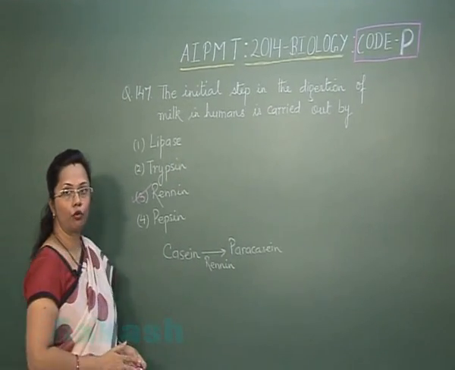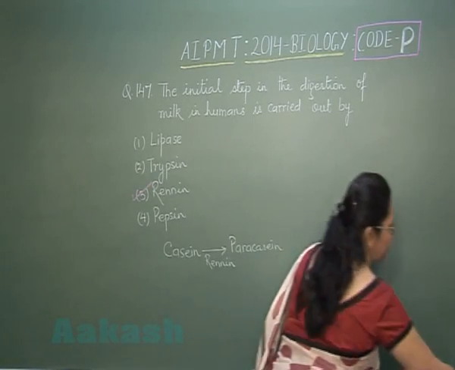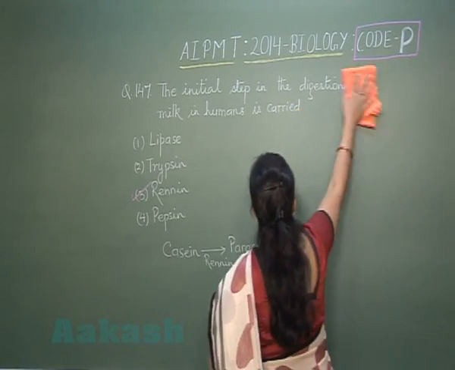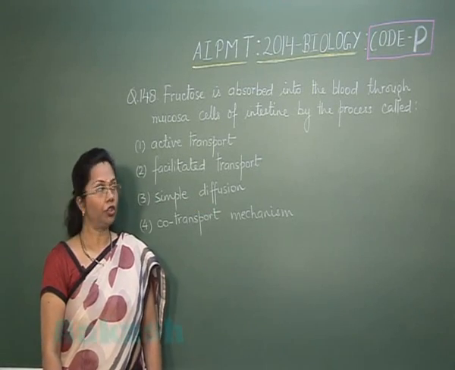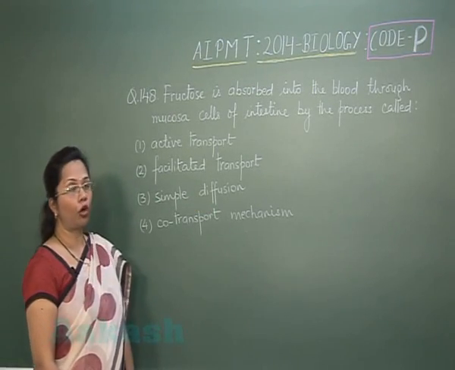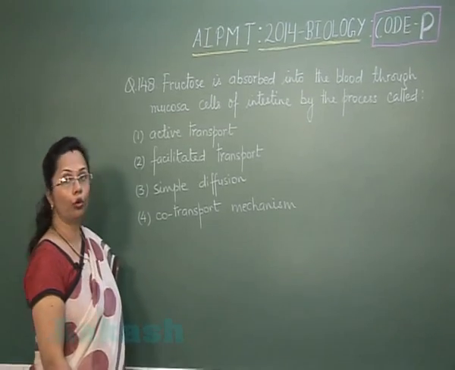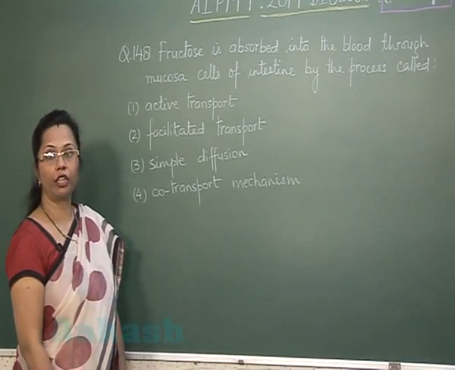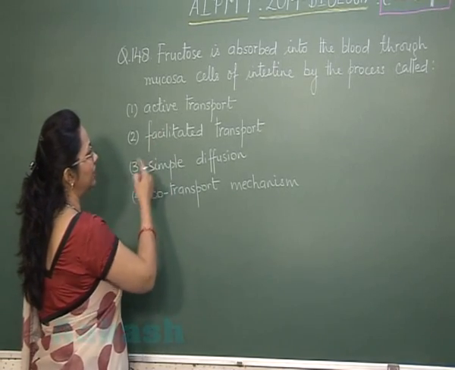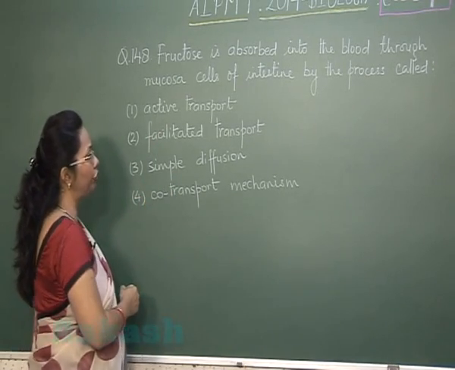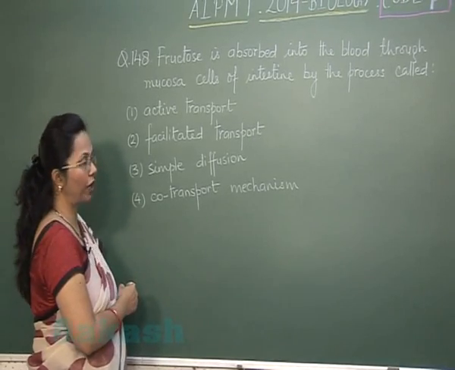So after this, let's move on to question 148. Question 148. Fructose is absorbed into the blood through mucosa cells of intestine by the process called, now, active transport, facilitated transport, simple diffusion, or co-transport mechanism.